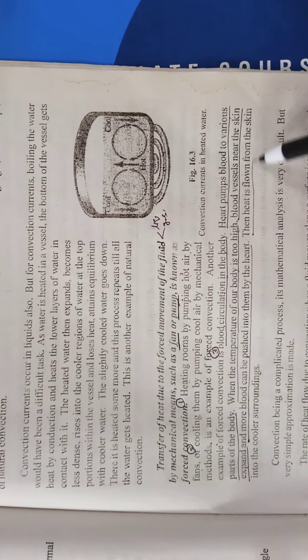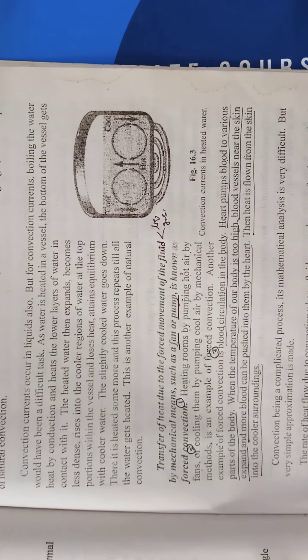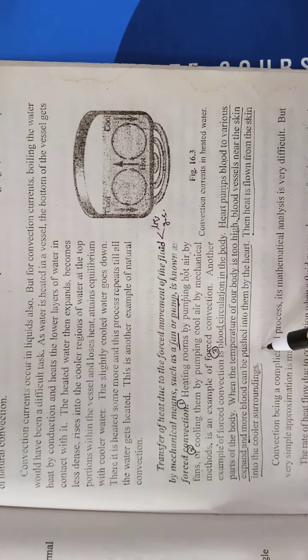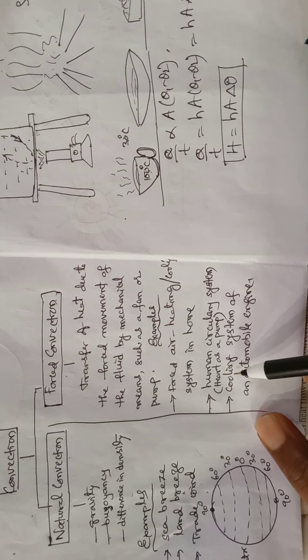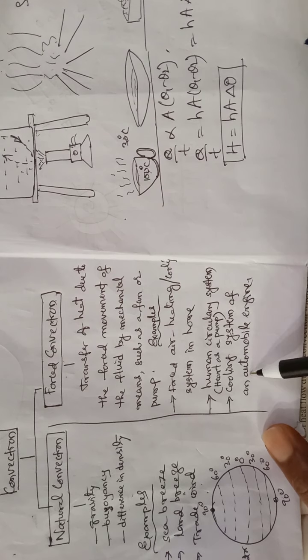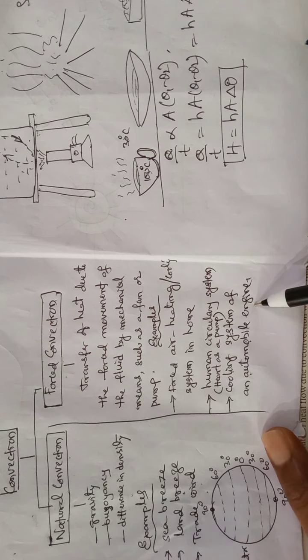Then heat flows from the skin into the cooler surroundings. So this is the third example. And another example is the cooling system of an automobile engine. The automobile engine is cooled down by convection cycles only.